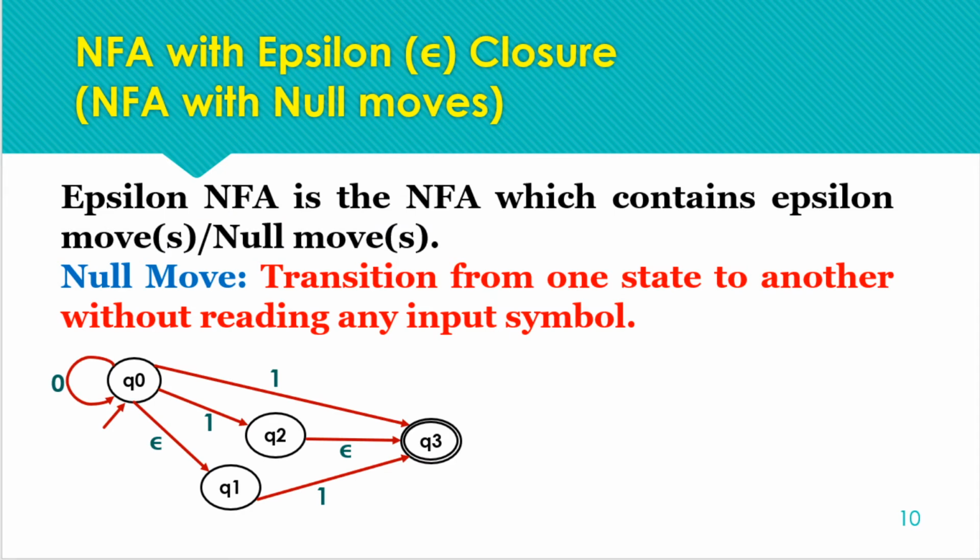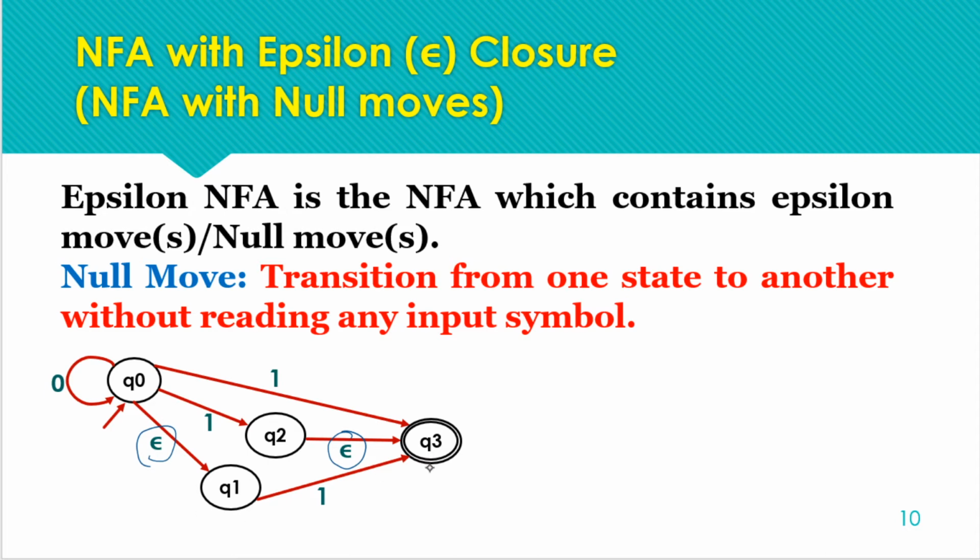For example, here we are having a null move from Q0 to state Q1, and from Q2 we are having a null move to state Q3. We can say that being on Q0 means we are on Q1 as well, because we can move to Q1 even without reading any input symbol.